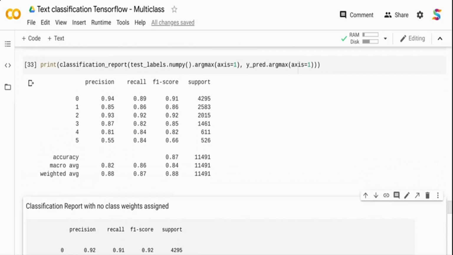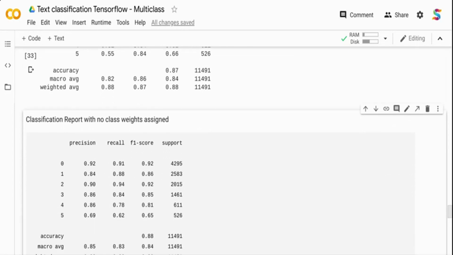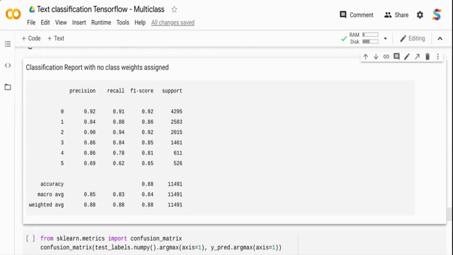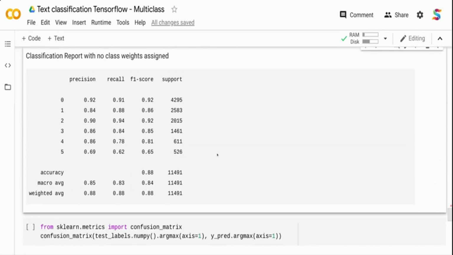Now this is the classification report with the weighted class. You can remove the weight and run it and see how the model performs, but I've already run it, and I just printed the classification report on the bottom. This is just text that I am keeping over here. If you see on top, the recall is 84 and 84 for the underrepresented classes, and the top classes are 89, 86, and 92. If you see in the bottom, without any weights assigned, it's only 62 and 78. So because of the weights, it has modeled the underrepresented class better.